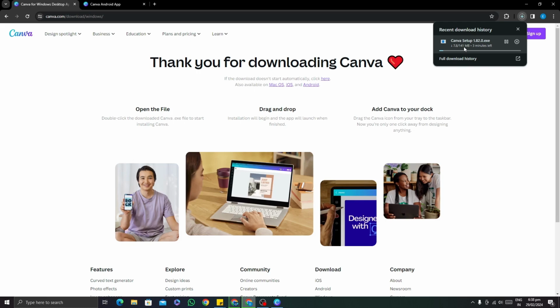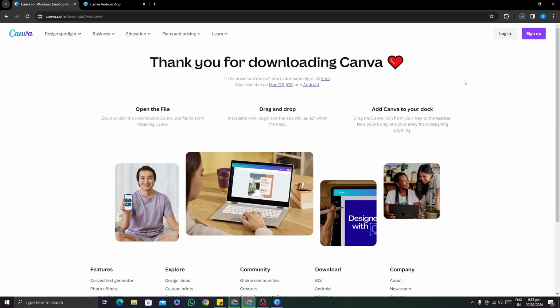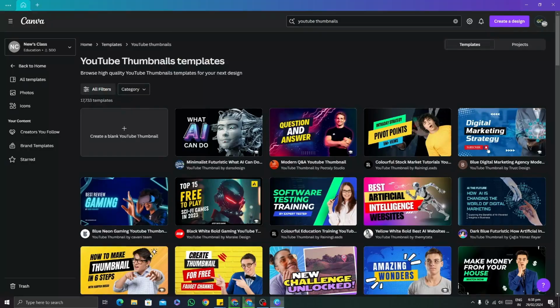Once the download is complete, locate the Canva setup file in your Downloads folder and double-click on it to run it. You will see a window that asks you to choose your language. Select the one you prefer and click on Install. The installation process will begin and you will see a progress bar on your screen. Wait until it finishes and then click on Finish.